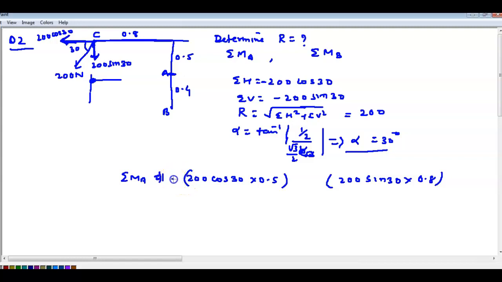So this is minus, and this is also coming downwards, so minus. So you'll get minus 166 point how much? Calculate and find it. 166.6. Similarly, you can find the moment about B. Any doubt in this?